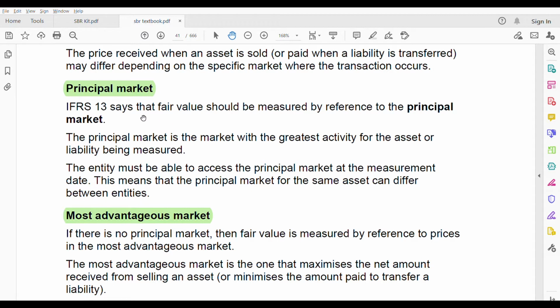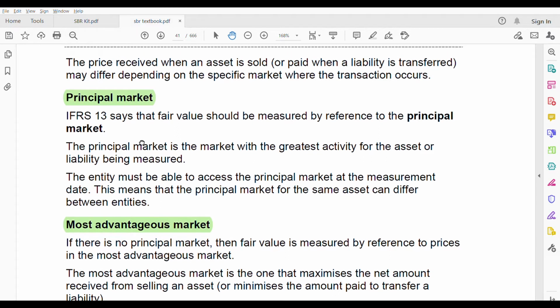IFRS 13 says fair value should be measured by reference to the principal market. How do you measure fair value? You reference it to the principal market. What is the principal market? This is the definition of the principal market. It is the market with the greatest activity for the asset or liability being measured. Greatest activity: huge volume transactions occur in this market.